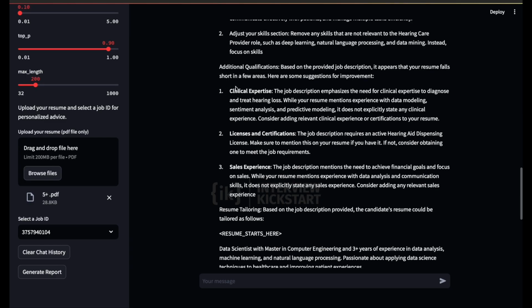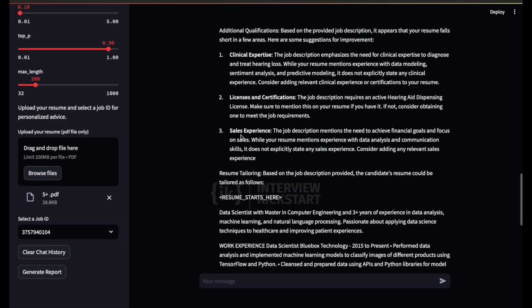Next is that of the additional qualifications. We have the clinical expertise, the licenses and the certifications, which tells that the user can go ahead and get this particular license, which will make them more suitable for the job, which is actually helpful advice. Next, we have the sales experience. So in case the user forgot to add it to their particular resume, this would definitely help them.